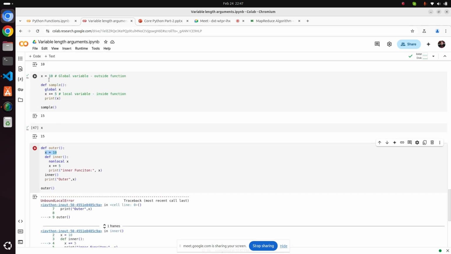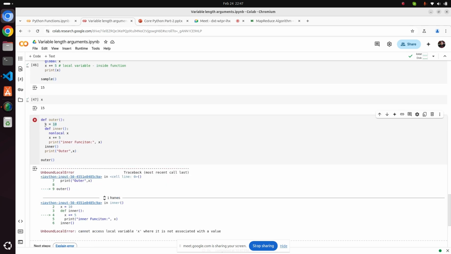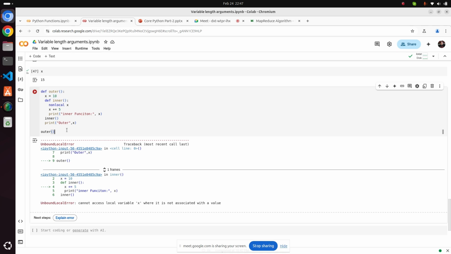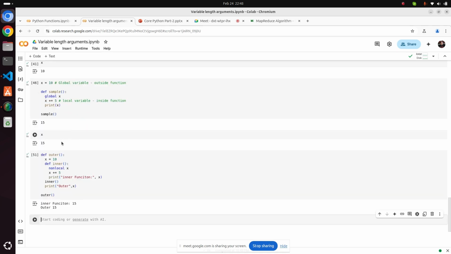Otherwise, you will use a global keyword if it is a global one. It is coming from a different scope. Now it won't give you the error. It is updated from 10 to 50 in both the cases. So when your variable is global, you can use the global keyword to make sure that the variable which you are updating is global. And if you are using a variable which is inside a function, which is inside another function, or you can say inside your parent function or outer function, in that particular case you can use non-local. You are saying it is not local, it is coming from a different scope.